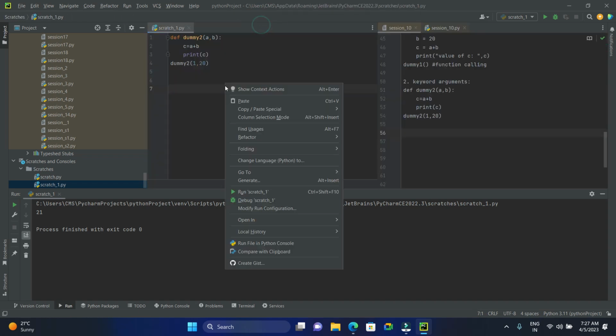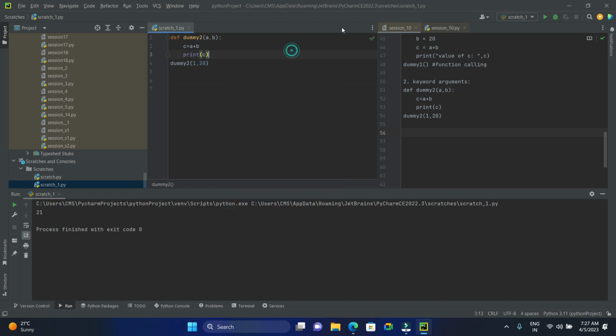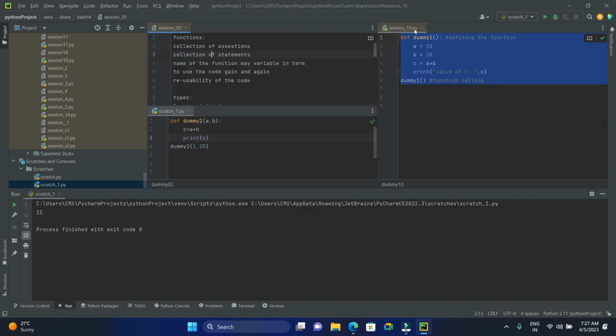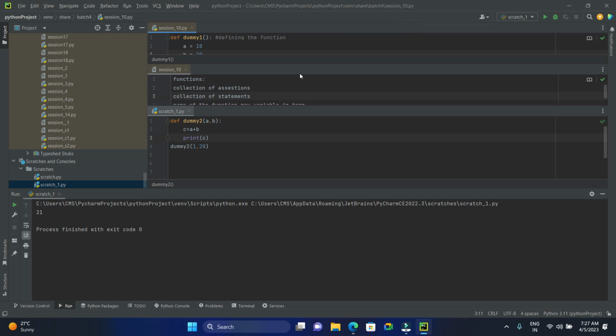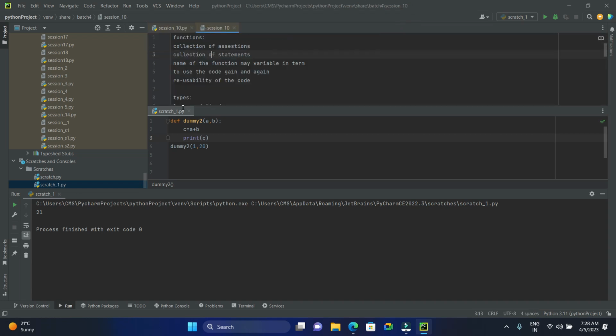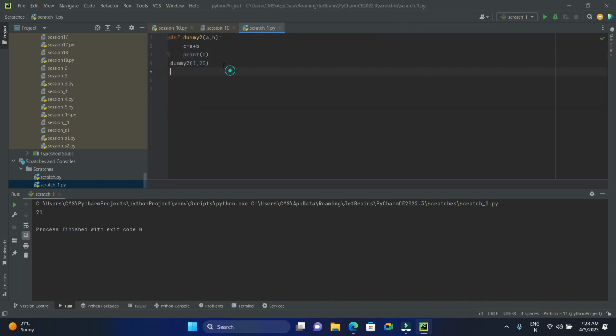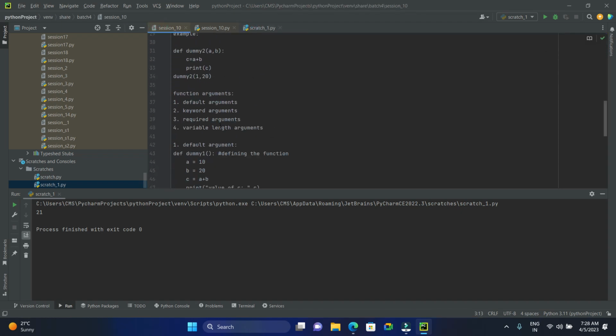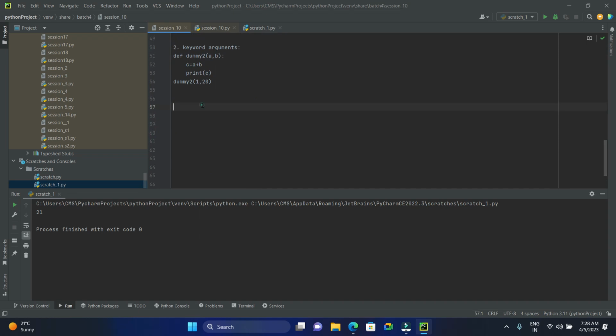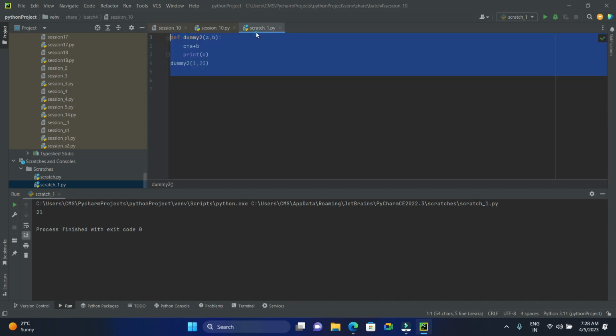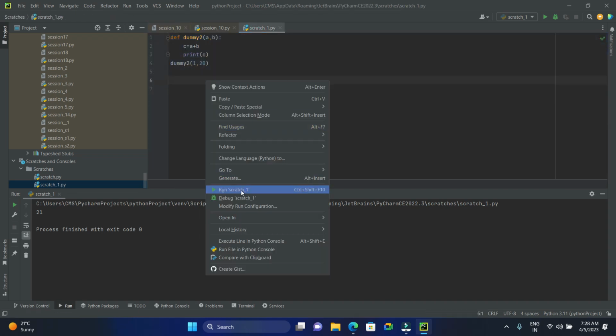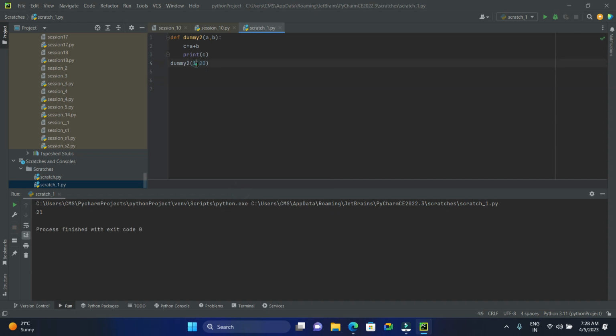Here these are the default arguments, and this is the example for keyword arguments. So let me rerun this. If I change the value, I'm changing it to 11, which means the resultant should be 31. See, you get the 31. So here we are passing 2. Let's say I want to pass 3, comma x. I want to pass x.